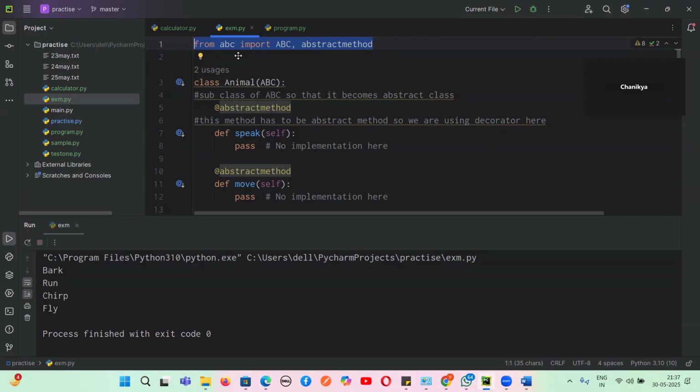It is importing from abc the ABC and abstractmethod. We are importing what? Abstract base class and abstract method. Yes or no, guys? This is the first line where we'll define or explain the abstract method.